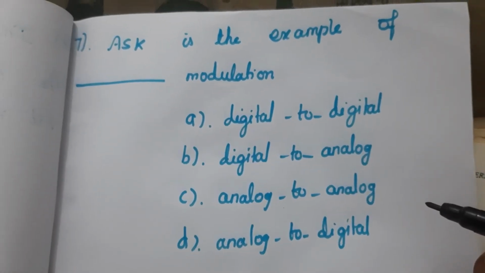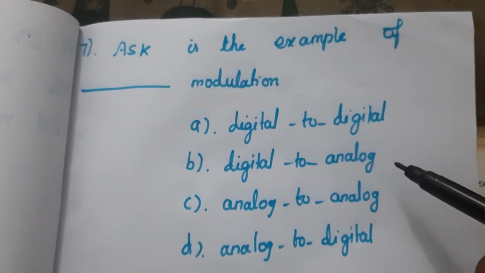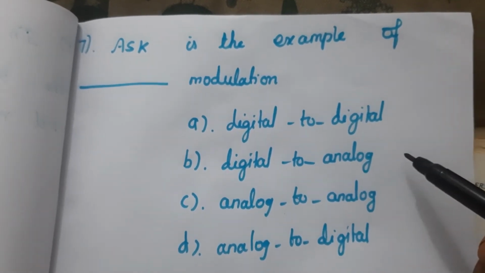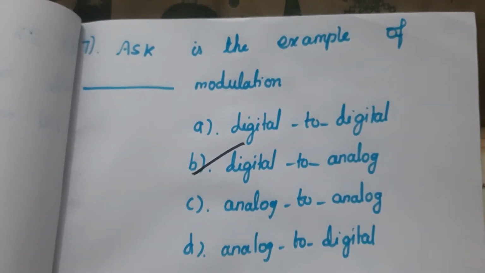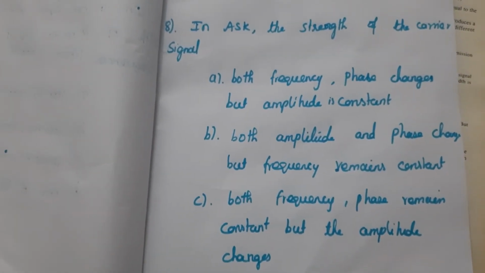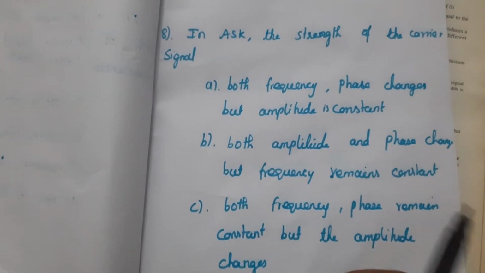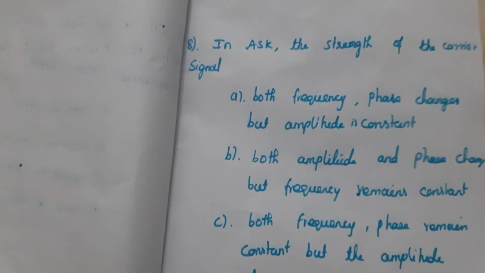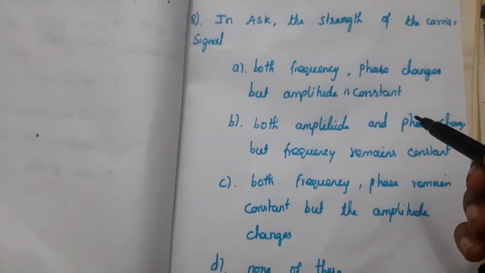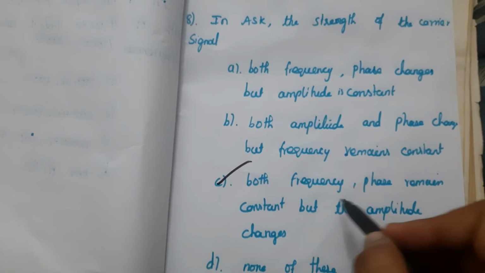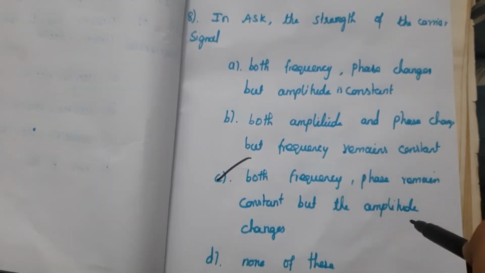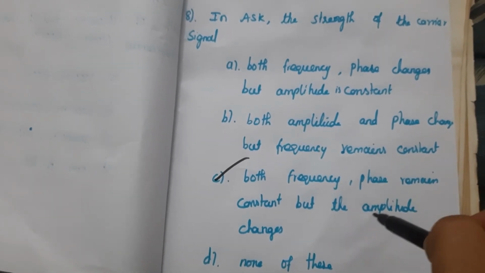Seventh question, ASK is an example of digital to analog modulation. Answer here is B. Eighth question, in ASK the strength of the carrier signal varies with its amplitude changes, and both frequency and phase remain constant, but the amplitude changes. So here the answer is C. In ASK, amplitude alone changes. So the answer here is C.